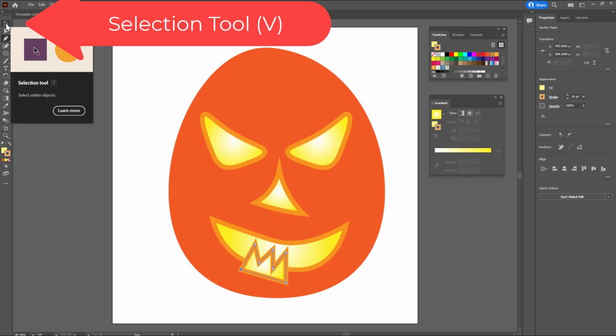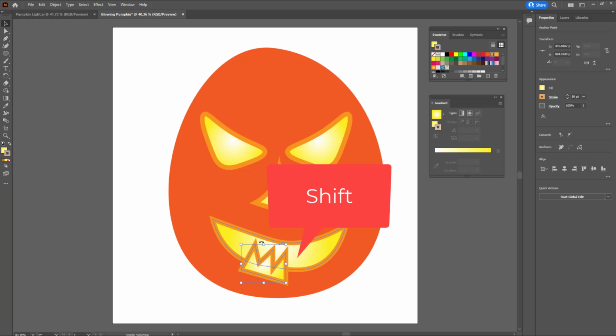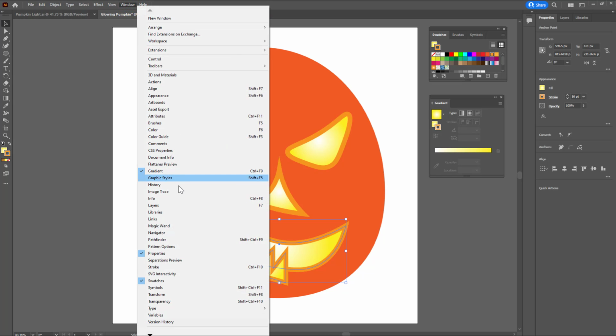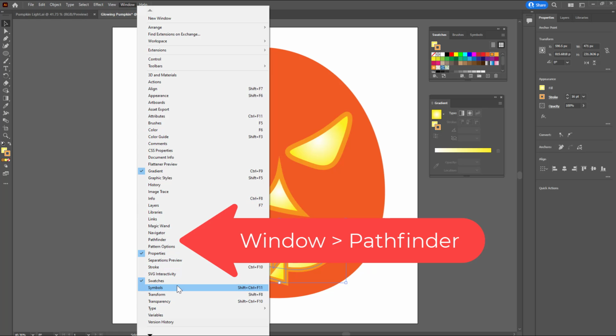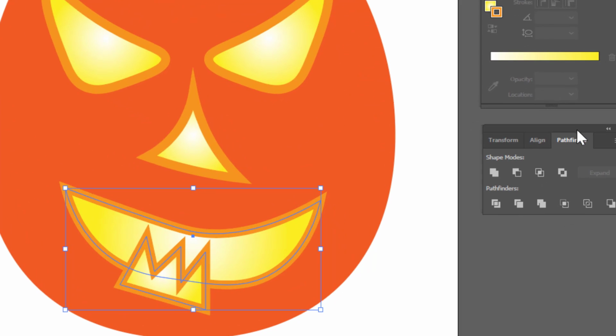Next thing that I'm going to do is switch to the selection tool, or hit V on the keyboard. This is selected. I'm going to hold down Shift and select the mouth. Now that both of those are selected, I can go to Window, and from the alphabetical list, I'm going to choose Pathfinder, which is right here. And with Pathfinder, I'm going to click the second button, which is minus front. And you can see that that subtracted those teeth from the rest of the mouth.